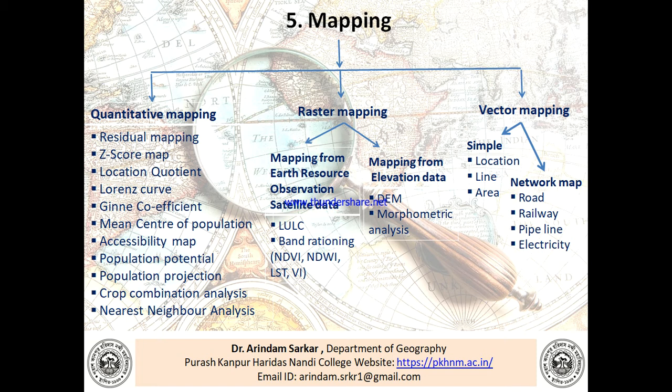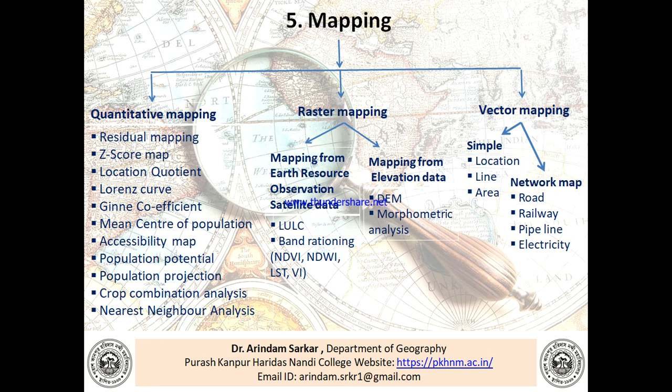What is raster mapping? Raster mapping can be further divided into two. One is mapping from Earth resource observation satellite data, that is LULC, land use land cover, band ratio, that is NDVI, normalized difference vegetation index, NDWI, normalized difference water index, LST, land surface temperature, VI, the vegetation index, and the second one is mapping from the elevation data, that is morphometric analysis.